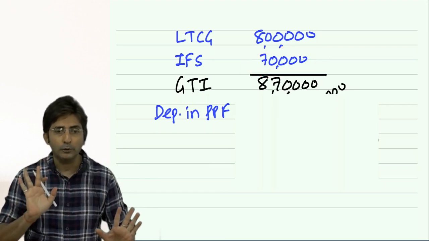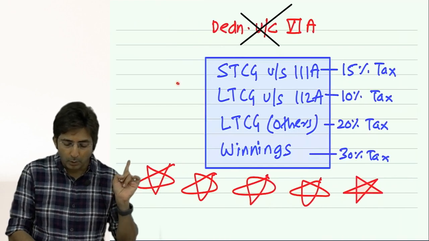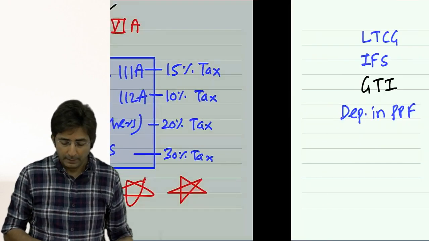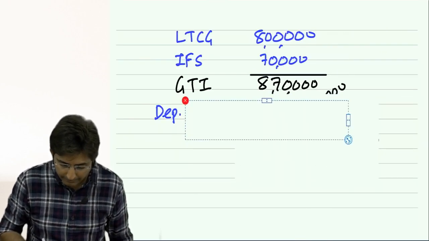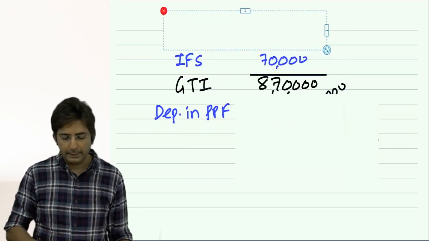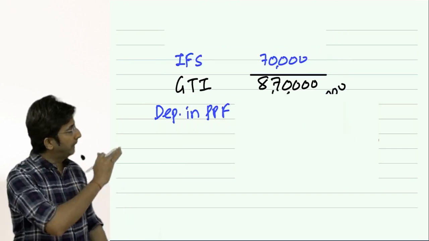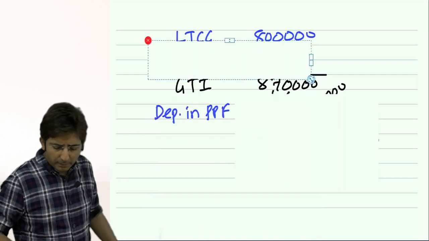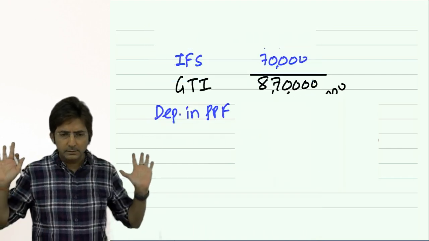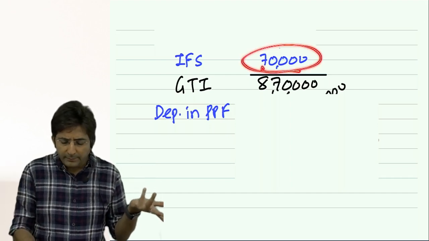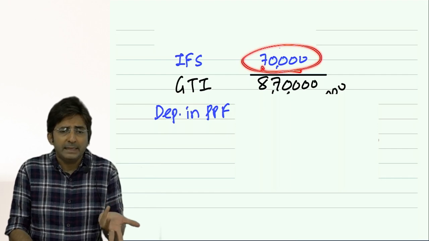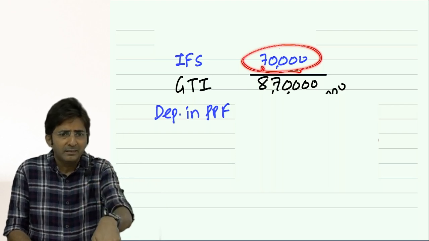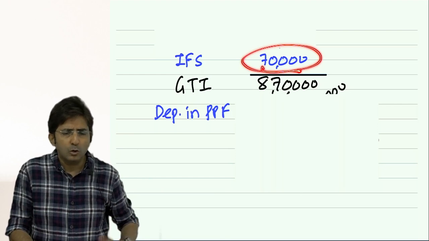The best technique is this: whenever in the question you come across these 4 incomes, you should hide them. Hide means like this, the way I am hiding. Literally you will not be able to do it, but assume it is not there only. Actually it is there, but in your mind it should work like this. So I have got only 70,000. You can minus 1 lakh from that? It is 70,000 only. You cannot minus 1 lakh. So how much will you minus?